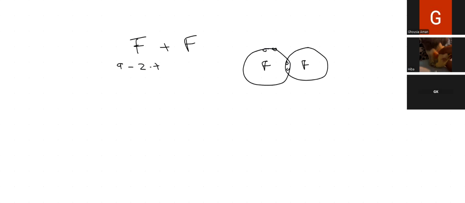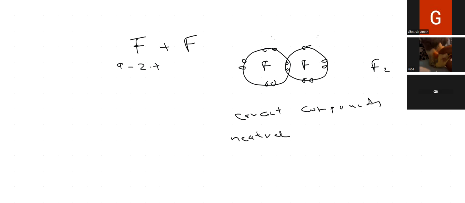F2 molecule. Now you will notice one thing. Since sharing of electrons is taking place, no charge is appearing over them. So remember, all the covalent molecules, all the covalent compounds, are neutral molecules. They do not have any charge over them. Why do they not have any charge over them? Because sharing of electrons is taking place. The electrons are not going or coming, they are just sharing the electrons.